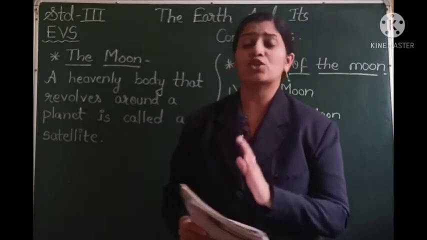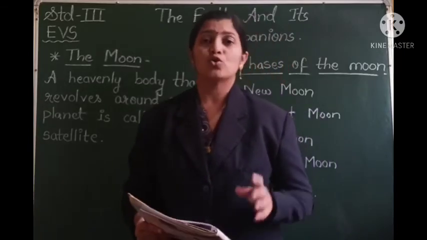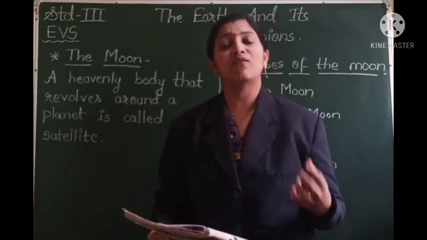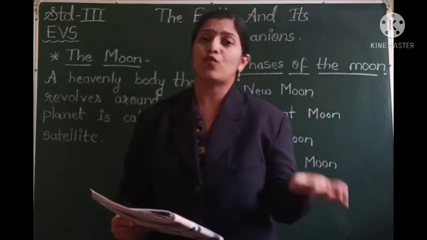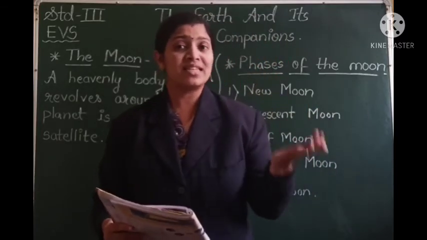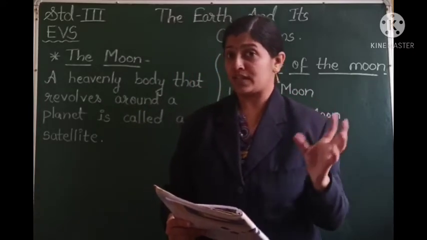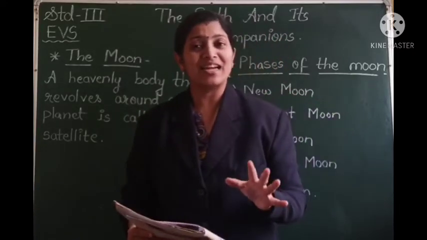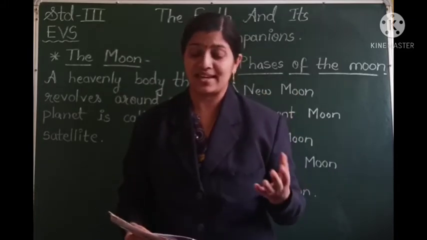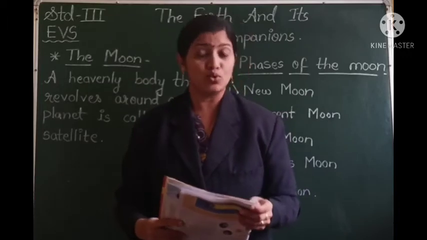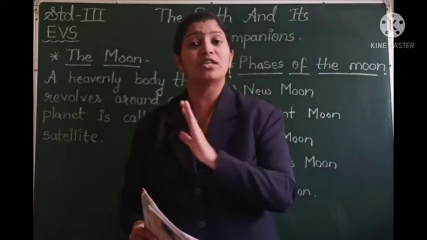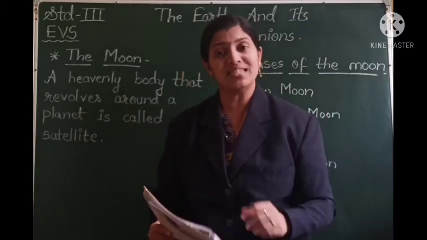The moon does not have light of its own. So just like other stars, the moon does not have any light of its own, but it reflects the light of the sun which falls on it. And whose light falls on the moon? It is the sun's light. And this light we call moonlight. But the light shown by the moon during the night time is not its own. It is the reflection of the sun's light.